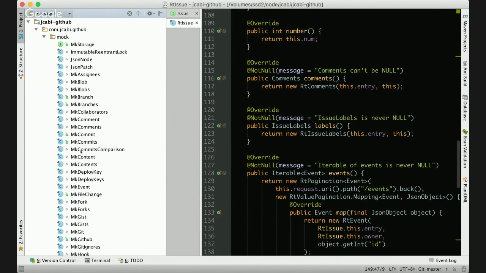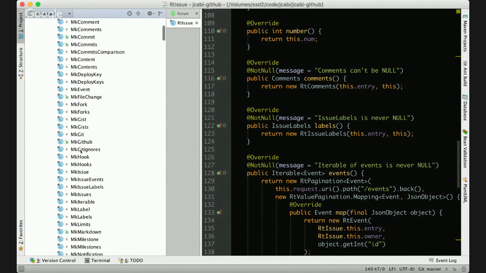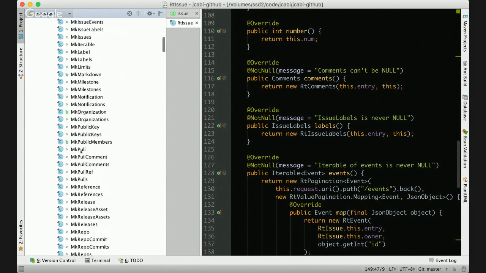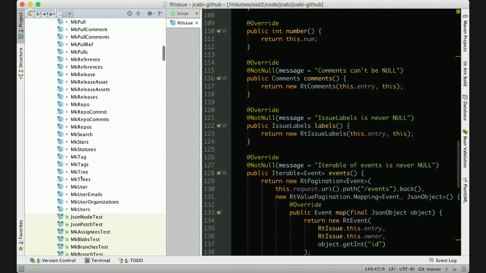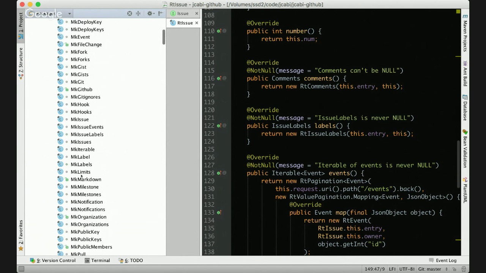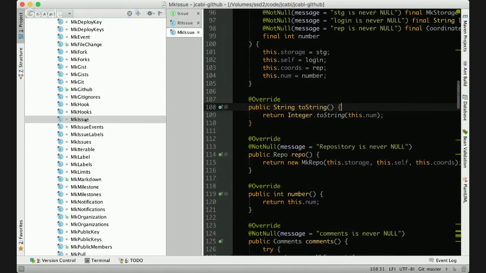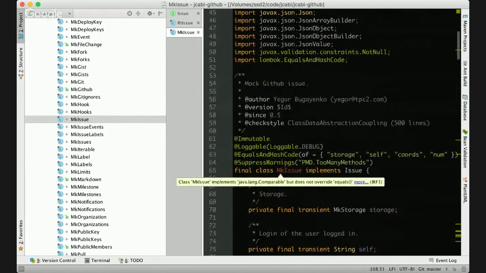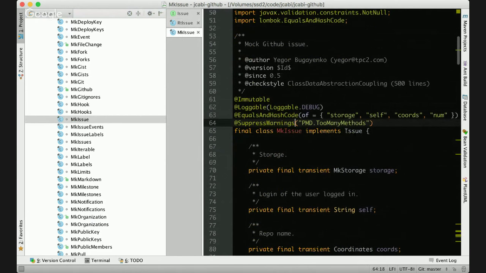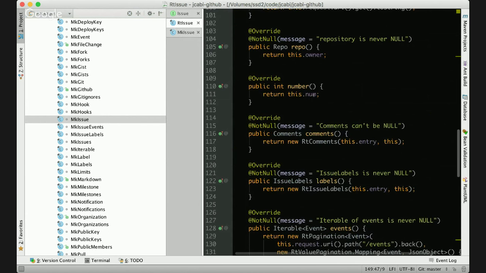The point is that there are also about 100 of these classes, with the same names but a different prefix. Instead of RT, it's MK. Look at the class MkIssue. It's a mock GitHub issue, the class which implements the same Issue interface, the same way RtIssue does.